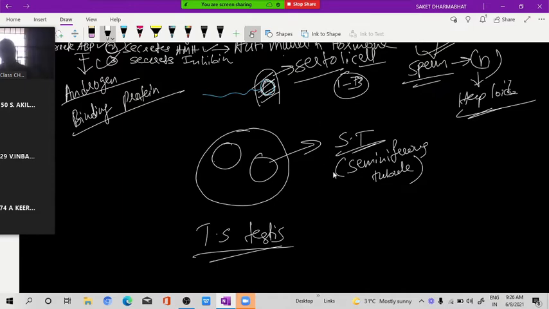So what I am saying is, as we know that these seminiferous tubules are lined by germinal epithelium, primordial germinal epithelium, called as what? Simple cuboidal epithelium. Clear? Now what happens? If we see this seminiferous tubule in an enlarged view, this is what structure? Seminiferous tubule.